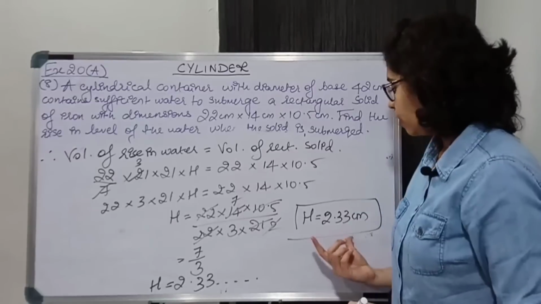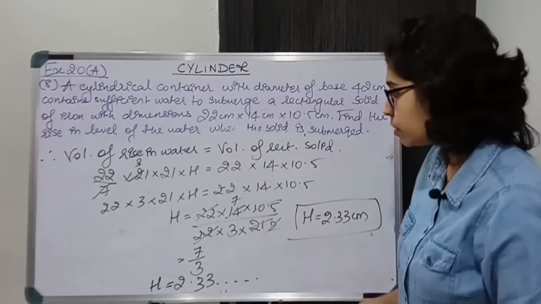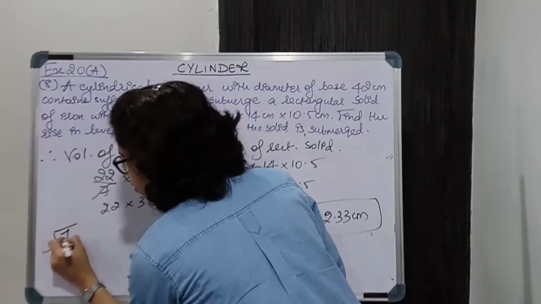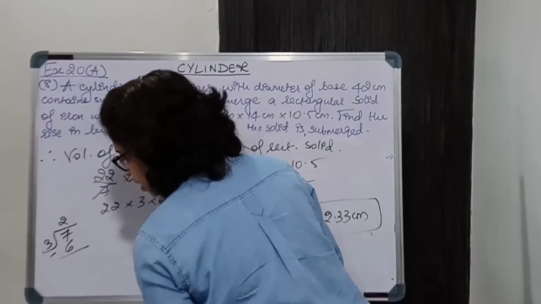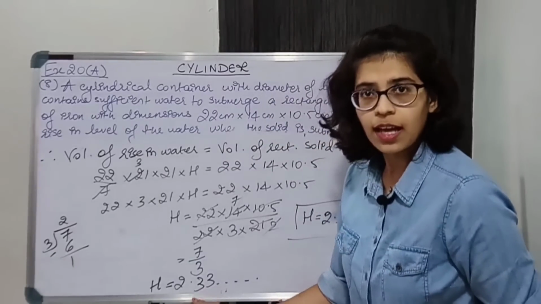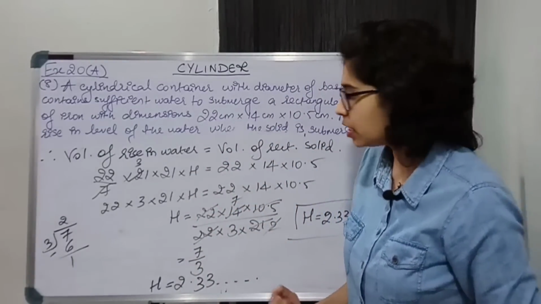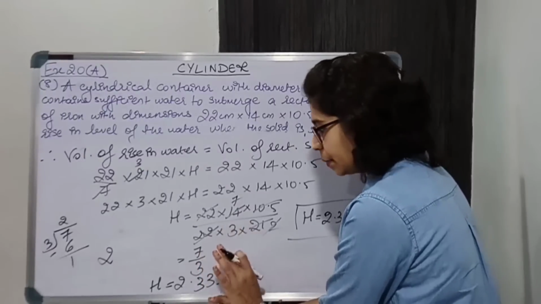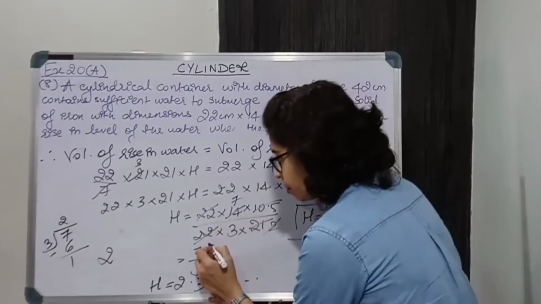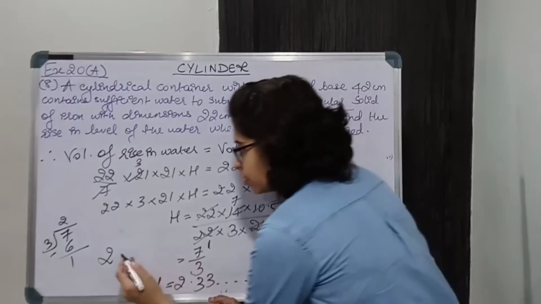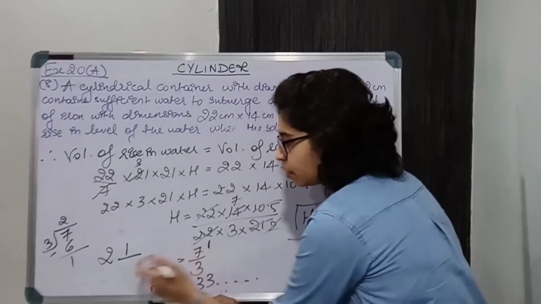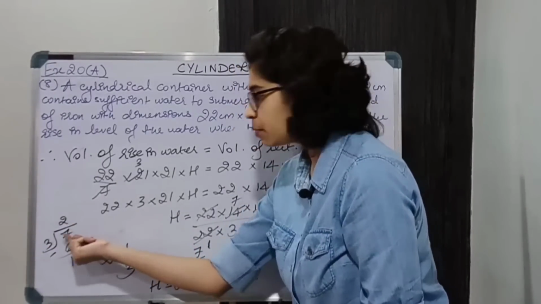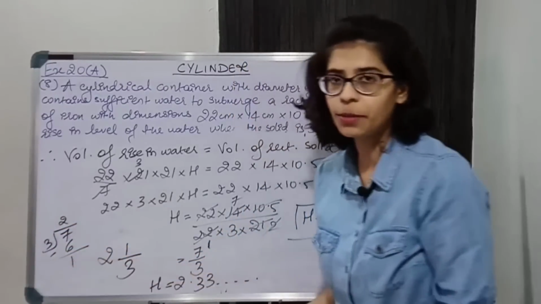Okay. Now if you don't want to write this in decimal form, what you can do is you can stop over here itself and then divide. So if you divide 7 by 3, 3 2s are 6, and we are left with remainder 1.